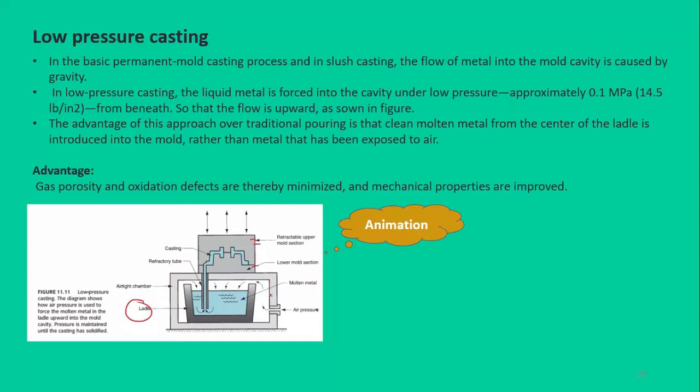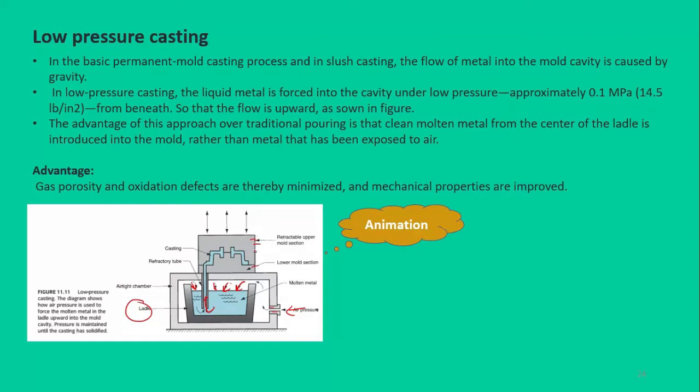That ladle is placed inside an airtight chamber which has an inlet for the air. So initially we apply the air pressure from this inlet. This air pressure is exerted onto the surface of this molten material. Because of this pressure exerted on the surface, this liquid metal from deep inside the pool moves up this refractory tube into the mold cavity, and once it fills the mold cavity, we allow it to solidify, and once it's solidified, we simply open the mold and remove the product.